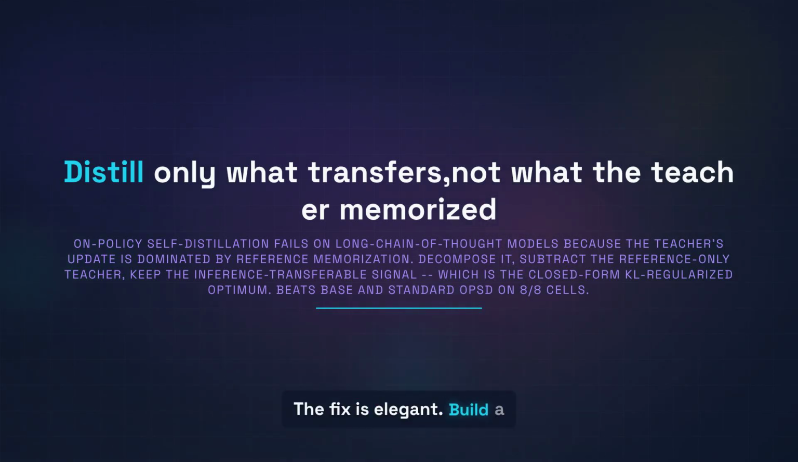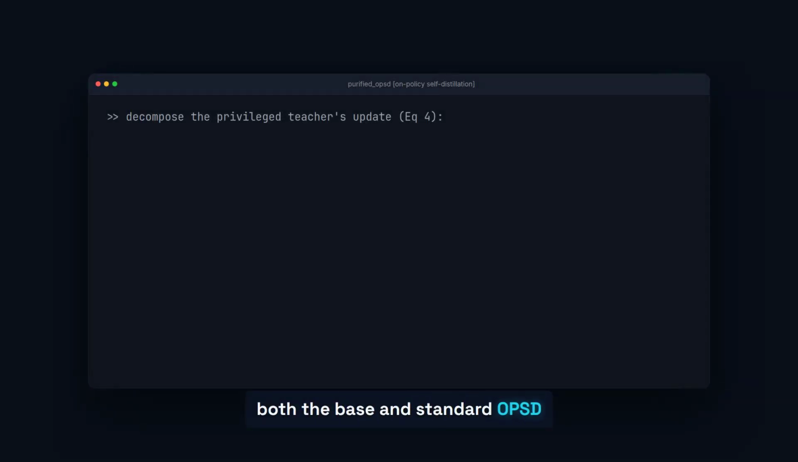The fix is elegant. Build a reference-only teacher that sees the answer but not the question, subtract it off, and what remains is exactly the closed-form optimum of a KL-regularized distillation. Across 8 model-dataset cells, it beats both the base and standard OPSD every single time.